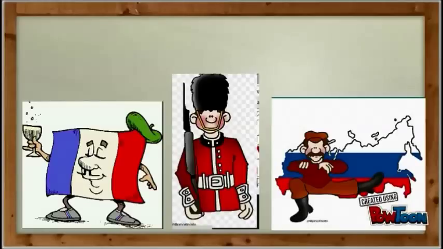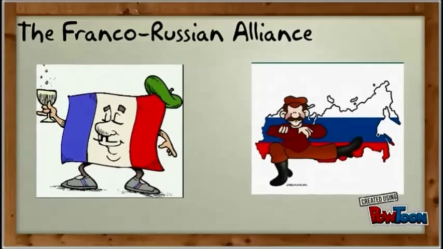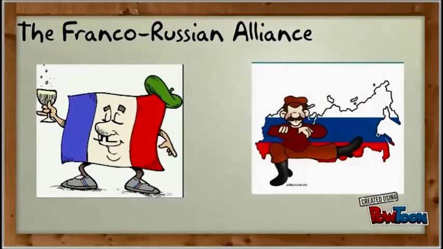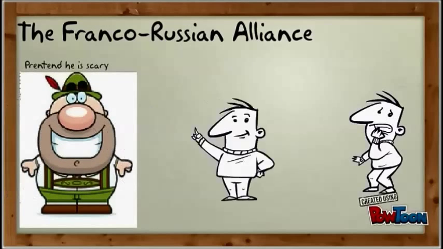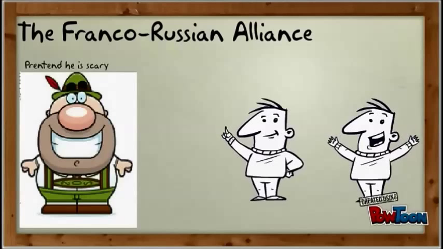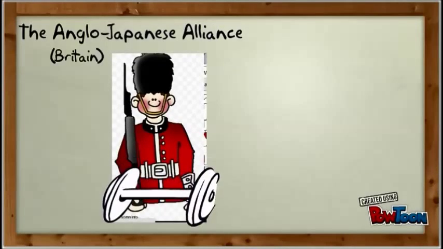The first alliance created against Germany was the Franco-Russian alliance. That was between France and Russia, and it was brought together by fear of Wilhelm II, and they were afraid of the Triple Alliance. And it was defensive, so if one was attacked by any country, not just Germany, although that is the example, the other would come to its aid, and this would stand so long as the Triple Alliance did.